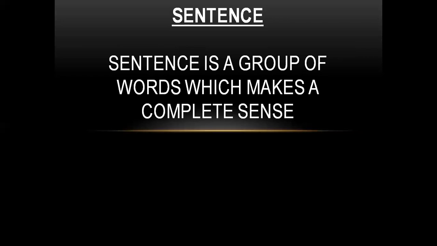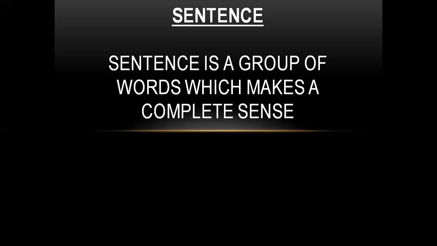So that type of group of words is not at all considered a sentence. But if I'm saying that I'm going to Delhi, you're getting an idea that I'm going to Delhi, right? If I'm saying that I'm going to London, you're getting an idea that I'm going to London. So when a group of words makes a complete sense, that group of words is known as what? Sentence. Do you have any confusion? Okay, we are going further.